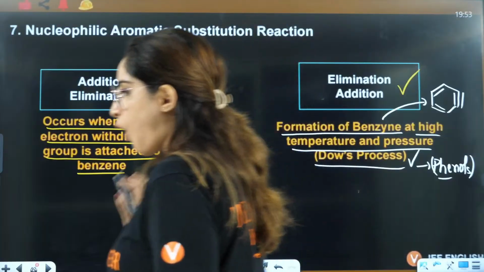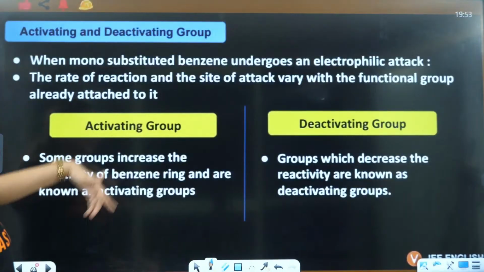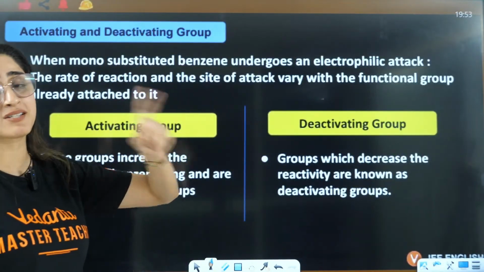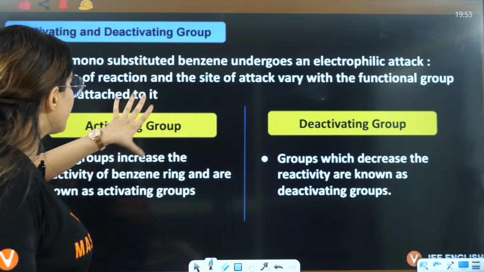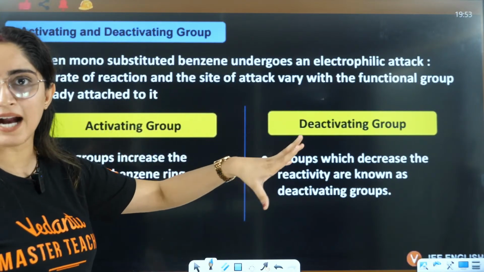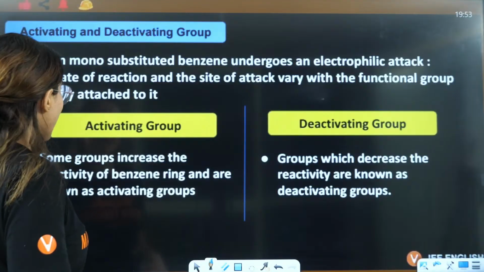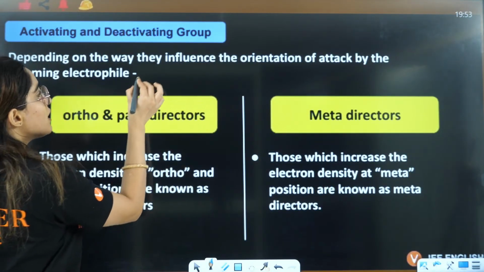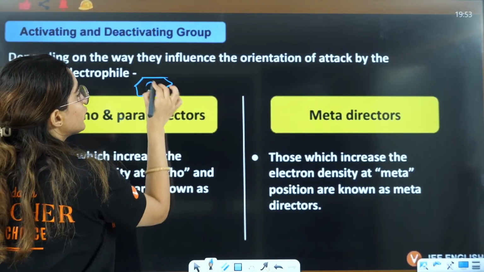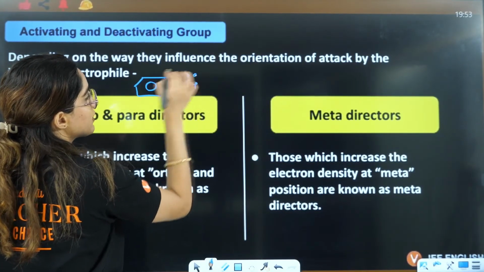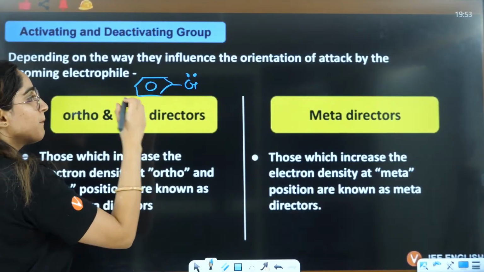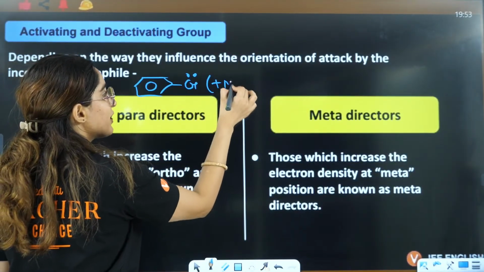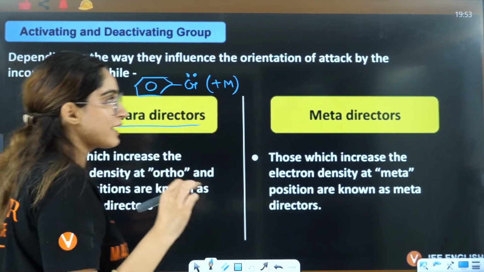Now guys, all these things we have already discussed. You can just go through this. I have discussed this in resonance, where you will have activating, which is deactivating. What is ortho para? I'll just directly show you. When a benzene ring has a group which has lone pairs, it will show plus M effect. That means it will be an ortho para director.